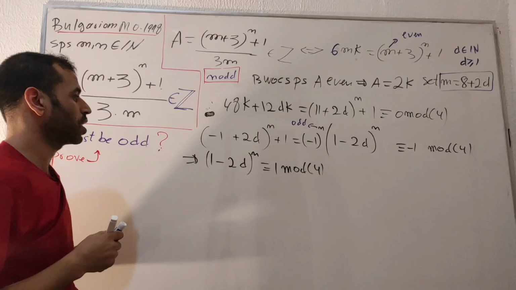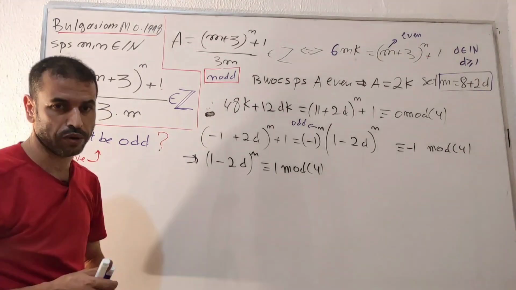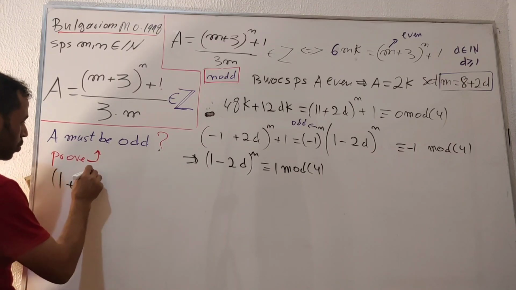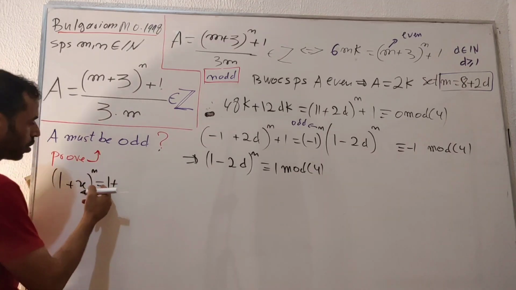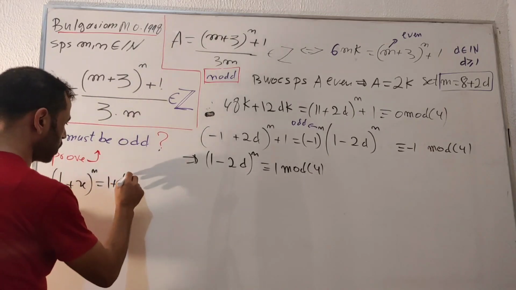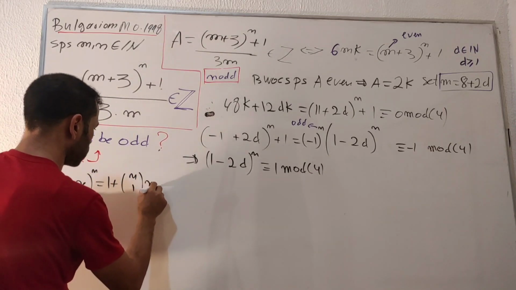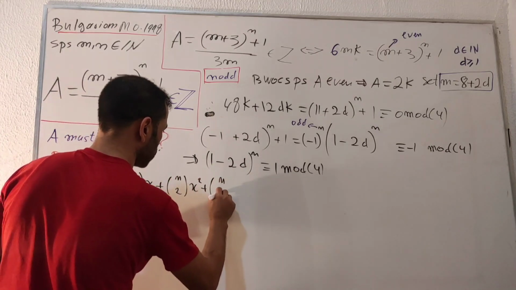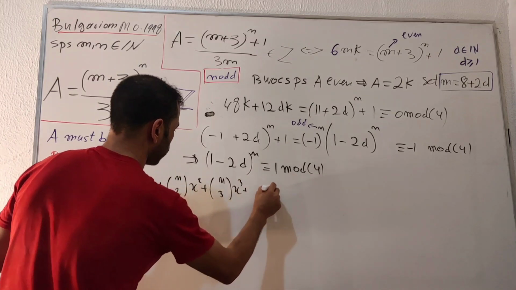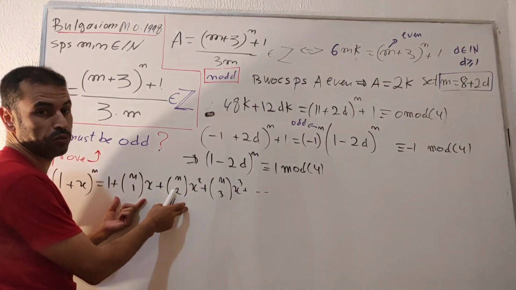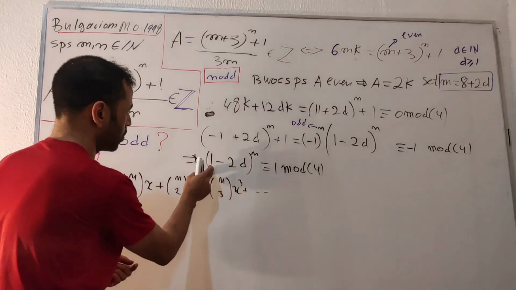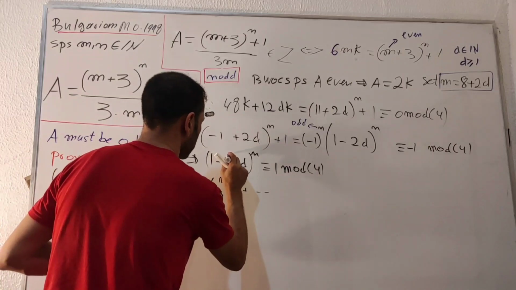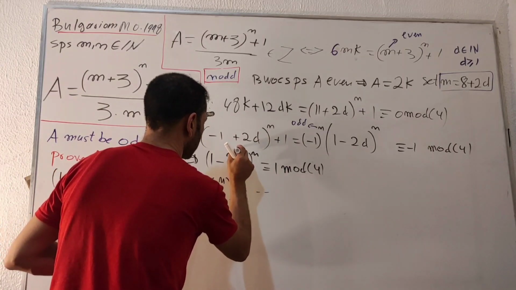Okay, here is a nice thing here. I would remind you about the binomial expansion. We'll have (1 plus x) all to the n equals n choose 0, plus n choose 1 multiplied by x, plus n choose 2 multiplied by x squared, plus n choose 3 multiplied by x cubed, and so on and so forth. Okay, I'm going to apply this binomial expansion on this one as we have, because you have a 1 here, this one will be replaced with x. Okay, so let's put this one like x or minus x, the same thing.